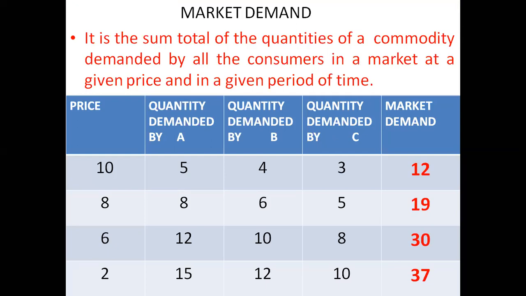For example, if there are consumers A, B, C, then all the consumers jointly demanding the good at various prices is known as market demand. Suppose as you can see here the price is 10, 8, 6, 2 and quantity demanded by A, by B, by C. If I join that A, B, C की demand अगर मैं मिलके join कर दूं तो I'll be getting the market demand. ठीक?